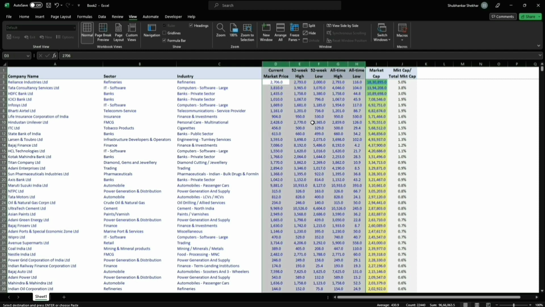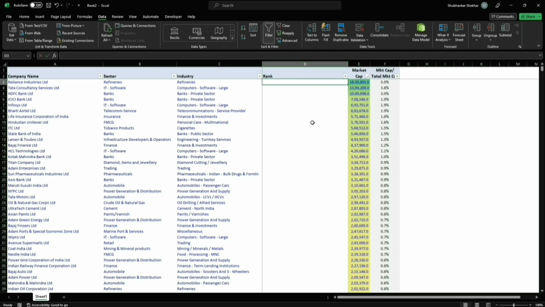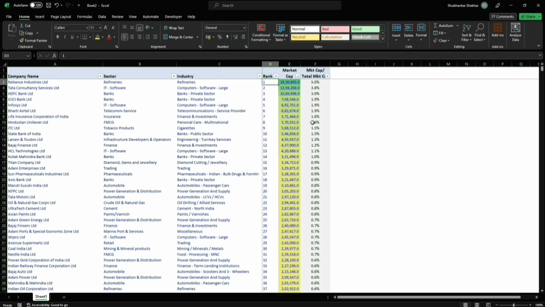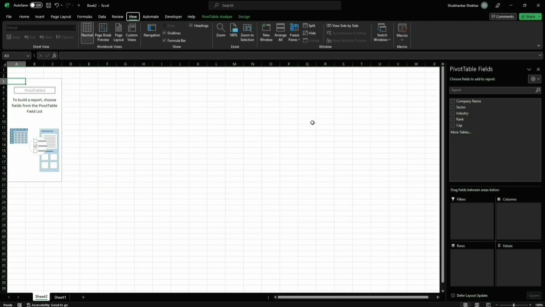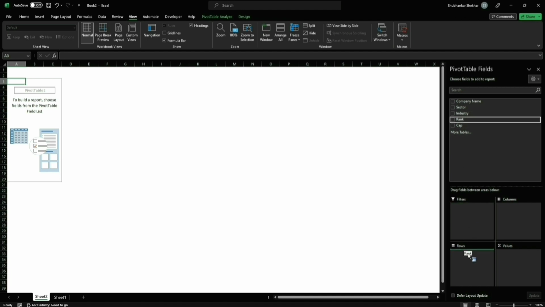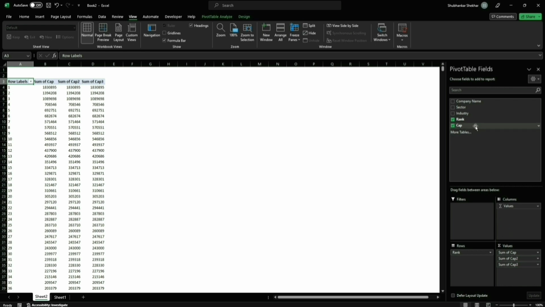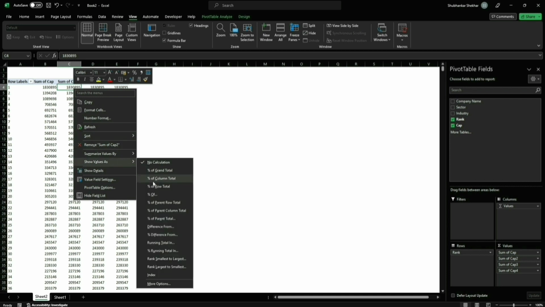Right, we don't need this. Then what I'll do, although it's still arranged by the market cap itself, and herein it's going to be rank 1 and 10. Right, okay. So what we'll do is we'll select all of this and create a pivot table. To start off with, we'll take rank and then we'll take market cap 4 times, 3 and 4, right? So what I'll do next is I'm going to summarize this, show these values as total.